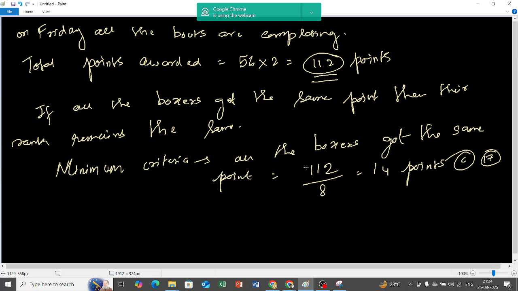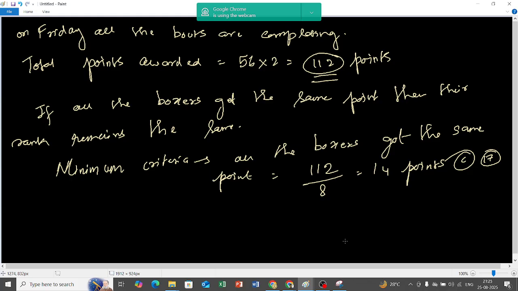Sir, why are we doing 112? Because 112 is the total number of points that was assigned to the tournament, right? Now it is given that P had first rank before the championship, and after the championship also P had first rank. Then what is the minimum point that each can have? So what is the criteria?